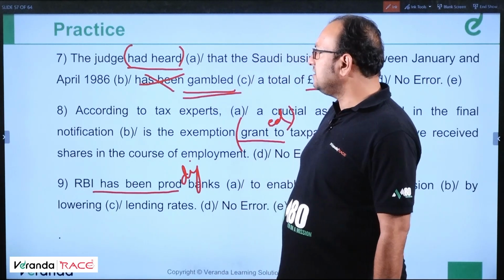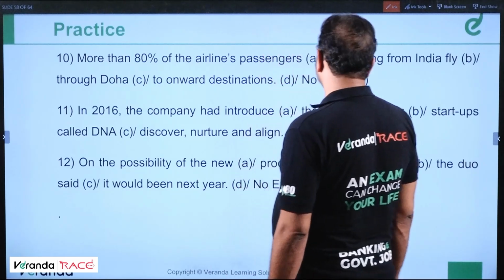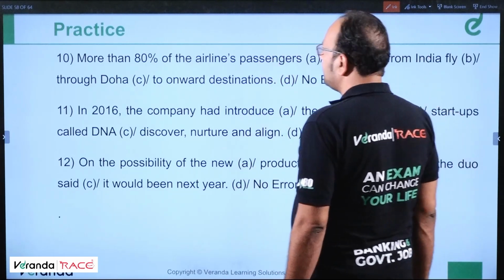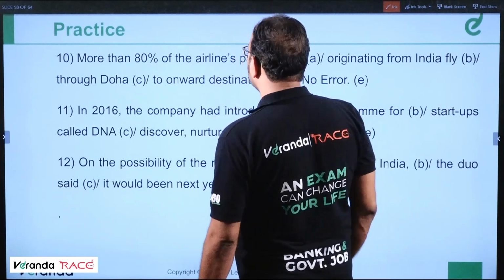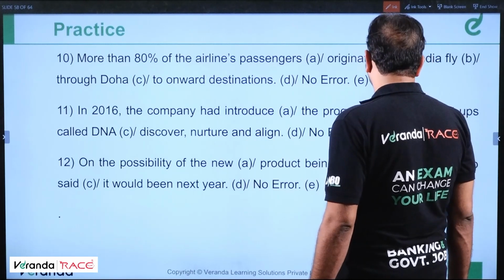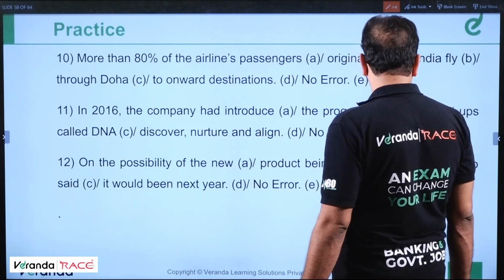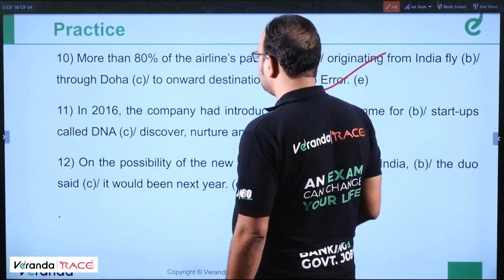Moving ahead, question number 10. More than 80% of the airline's passengers originating from India fly through Doha to onward destinations. No error.